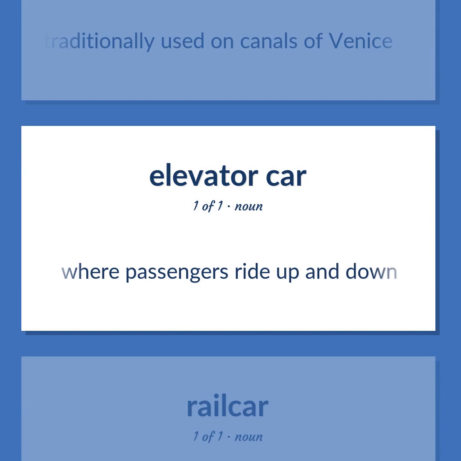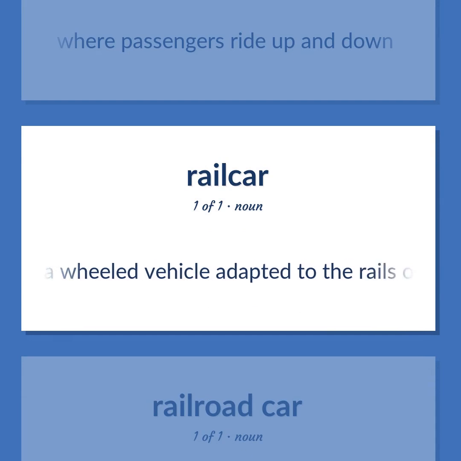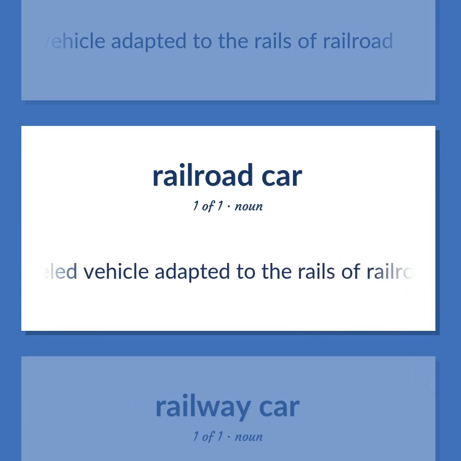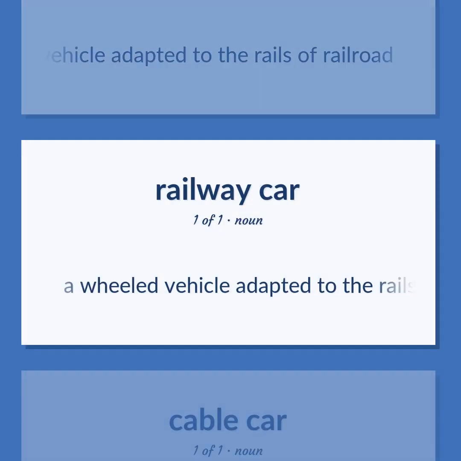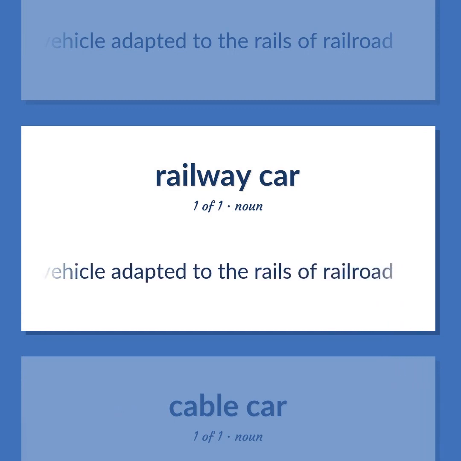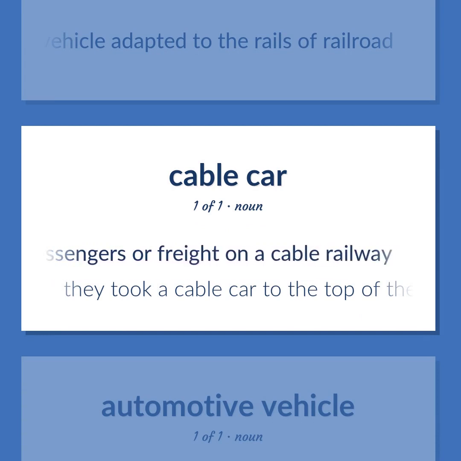Where passengers ride up and down. A wheeled vehicle adapted to the rails of railroad. A conveyance for passengers or freight on a cable railway. They took a cable car to the top of the mountain.